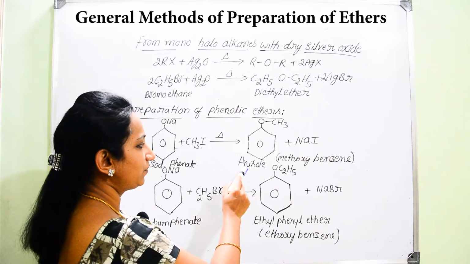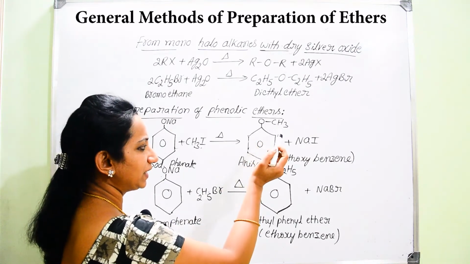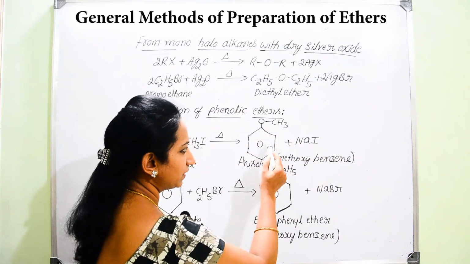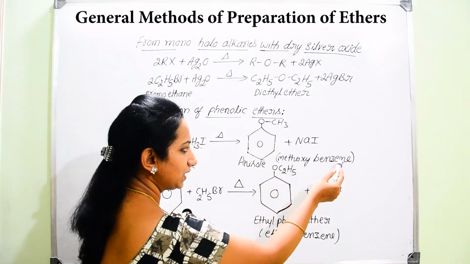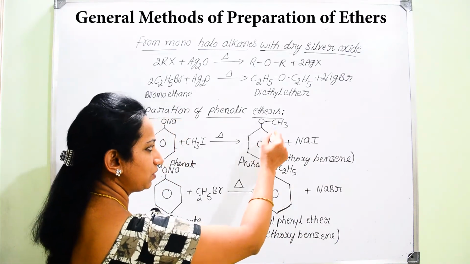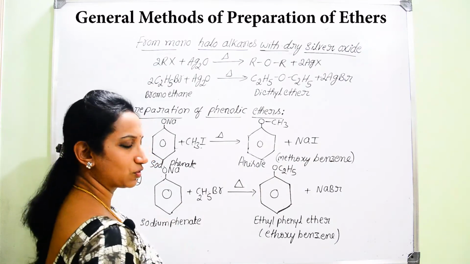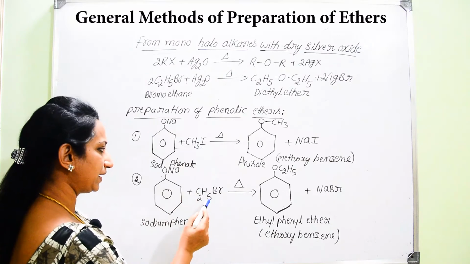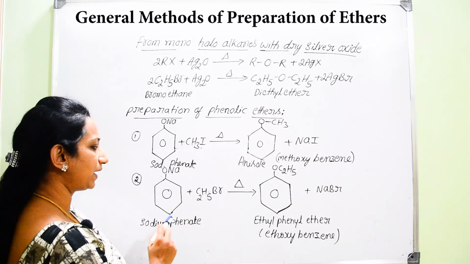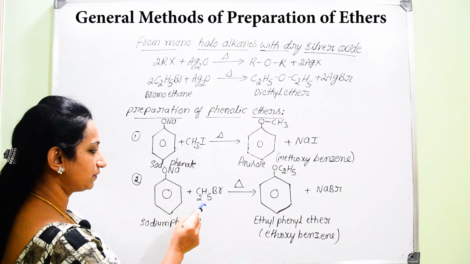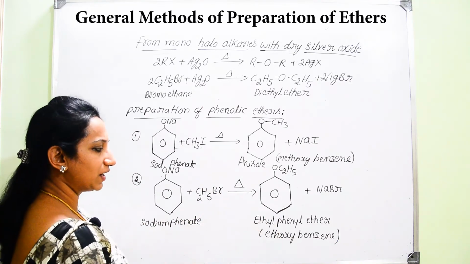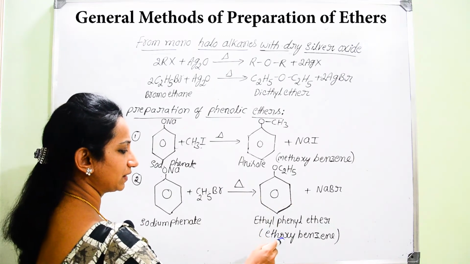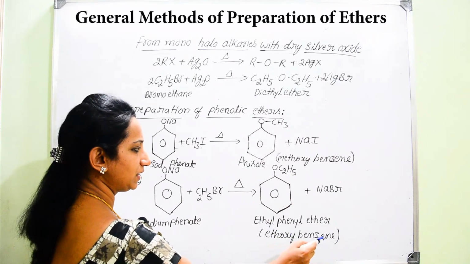So what is another name for this anisole? Methyl phenyl ether. The IUPAC name for this one is methoxybenzene, with alkoxy as the prefix and benzene as the parent name. It is commonly called anisole. Similarly, instead of methyl iodide, if you go for ethyl bromide, when the same sodium phenate is heated with ethyl bromide, it results in the formation of ethyl phenyl ether, with the IUPAC name ethoxybenzene.